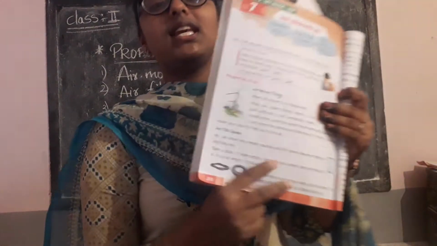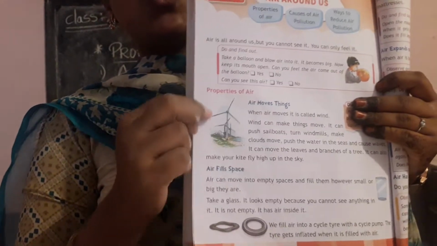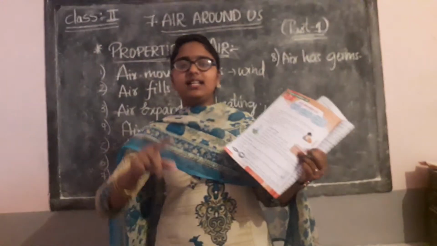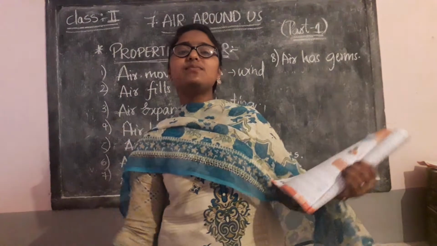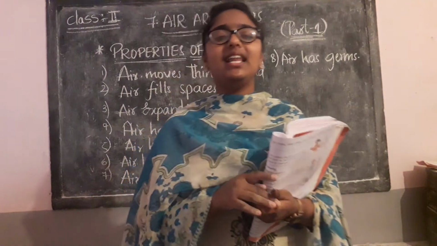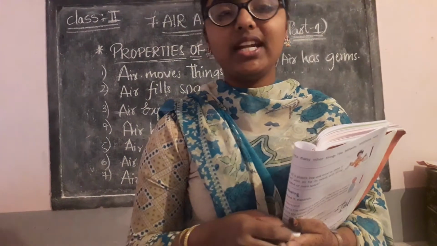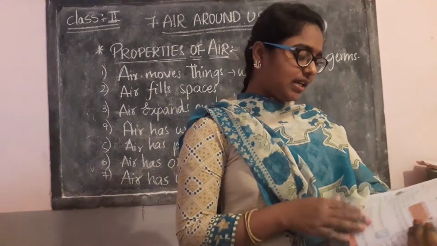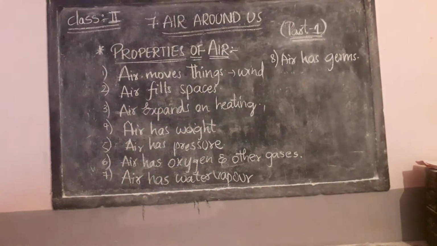See children, you can see here, what are these called? Windmills. So when there is fast moving air, that is wind, windmills start moving. When windmills move, they generate electricity. What is the use of windmills? They generate, and from that we get electricity. Okay, let's see some examples here. The things.